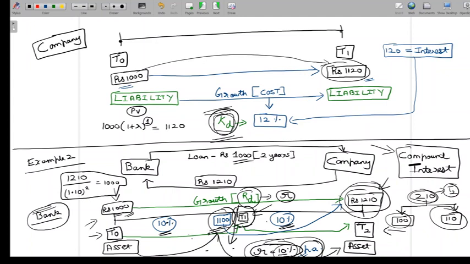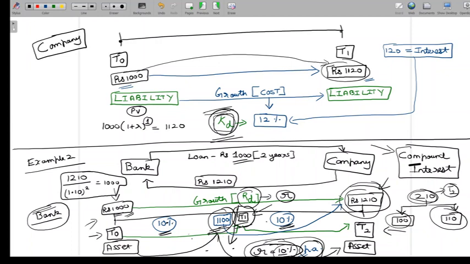We had cash flow in the beginning, and we had a cash flow at the end of the time period. In example 1, at T0 we had 1000, and at T1 we had 1120. And in example 2, at T0 we have 1000, and at T2 we had 1210.